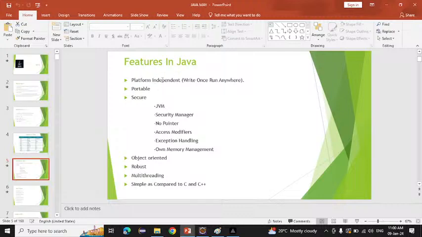And independent means not dependent, which does not depend on something. We can say that independent means not dependent, right? It means it does not depend on a single operating system.